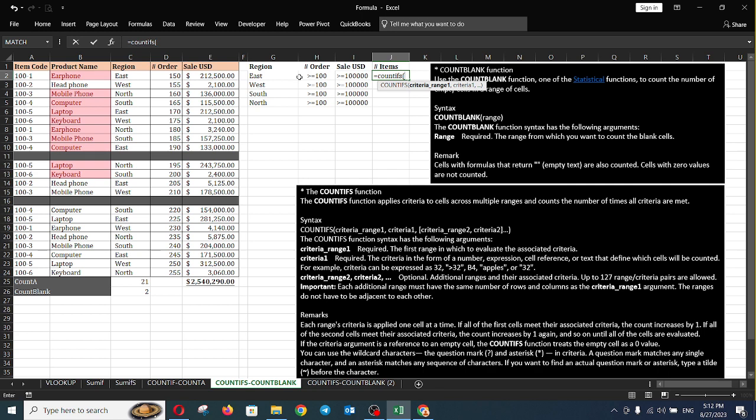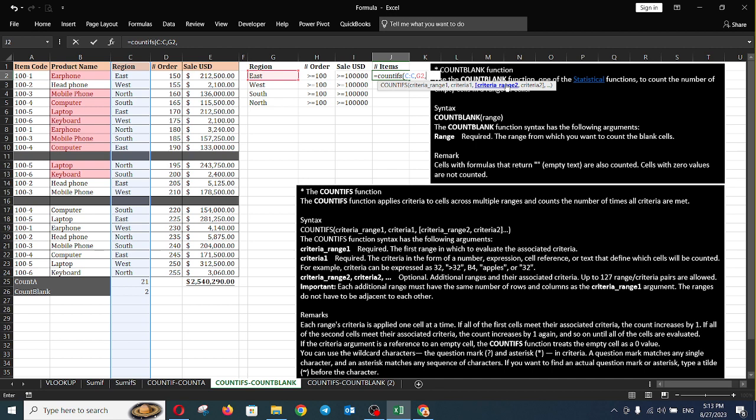In this example, I would like to count the quantity of items that are in the regions, with the order quantity bigger than or equal to 100 and with sales amount starting from 100,000 US. So the formula is shown like this. We start with the regions, criteria_range1. For criteria_range1, we select the regions range, and then criteria1. For criteria1, we select the region, and then criteria_range2.